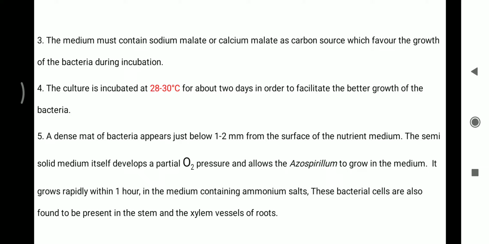Fifth one, a dense mat of bacteria appears just below 1 to 2 millimeter from the surface of the nutrient medium. The semi-solid medium itself develops a partial oxygen pressure and allows the Azospirillum to grow in the medium. It grows rapidly within 1 hour in the medium containing ammonium salt. These bacterial cells are also found to be present in the stem and the xylem vessels of roots.